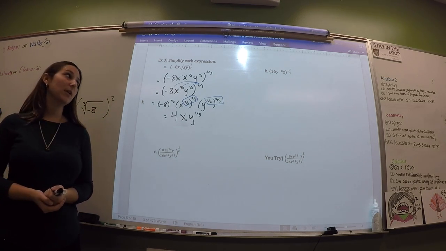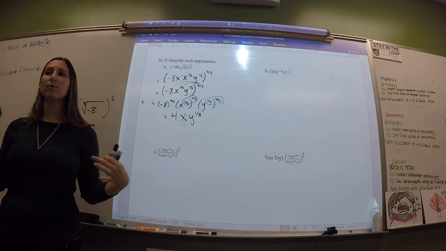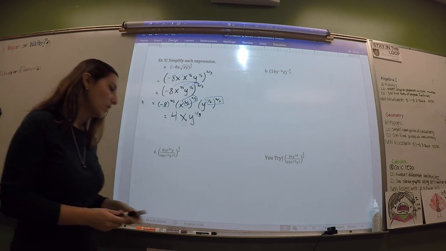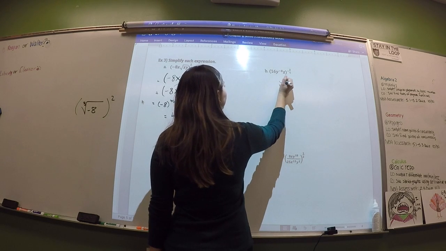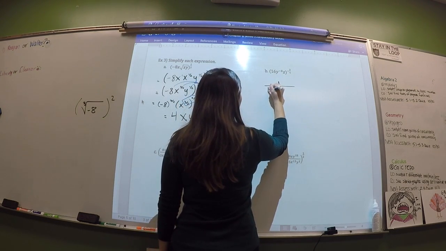All right, let's try the next one. So the next one has a negative exponent. So before you do anything, flip it. So we're going to find the reciprocal of everything in here.